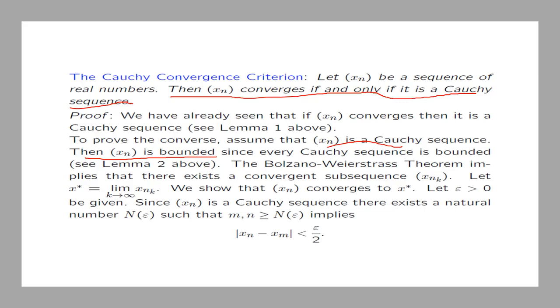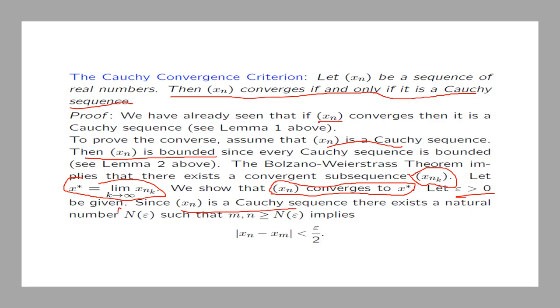Now, since every Cauchy sequence is bounded, the Bolzano-Weierstrass theorem ensures the existence of a subsequence xnk of our Cauchy sequence xn, which converges. And let's assume that this subsequence converges to a limit x star. Now, we want to show that our original Cauchy sequence must also converge to the same limit, which is x star. So let epsilon bigger than 0 be given.